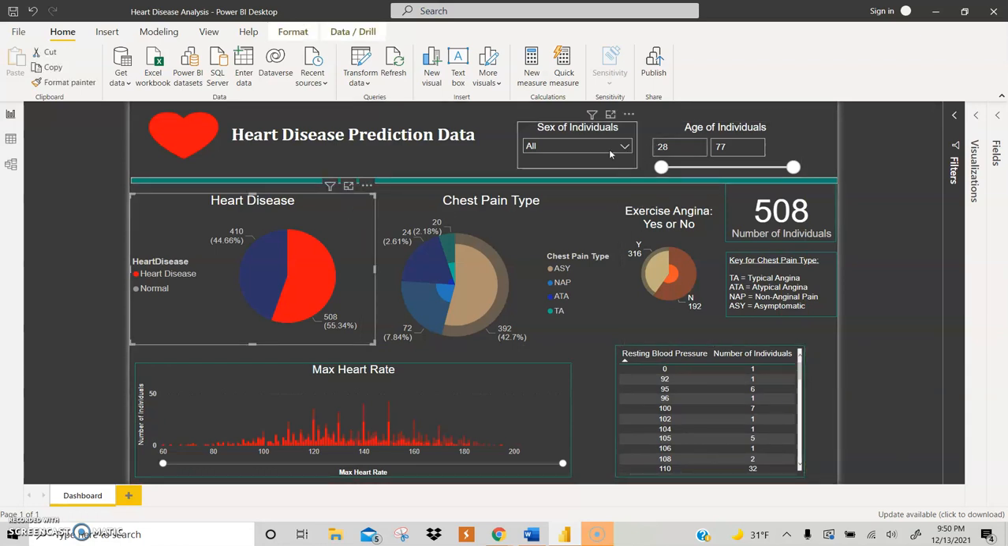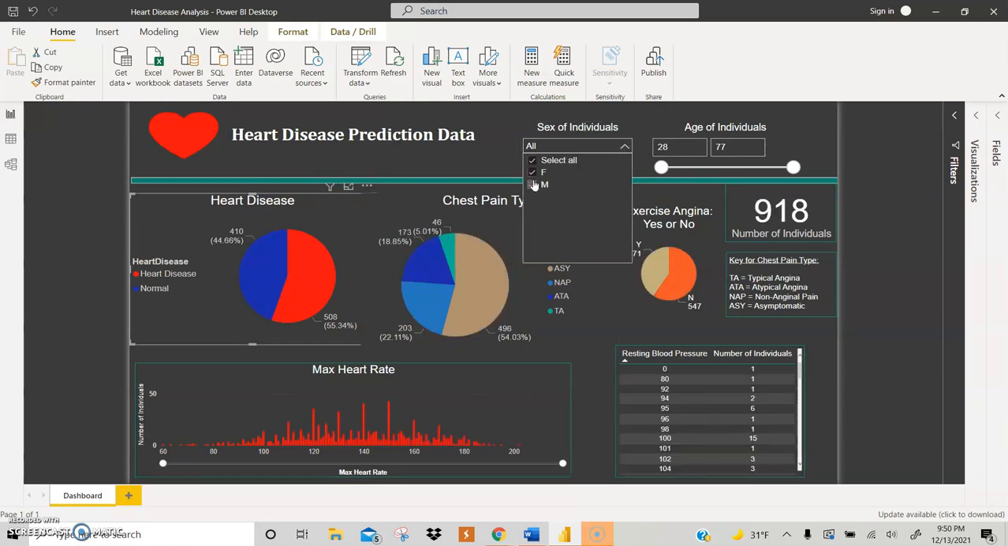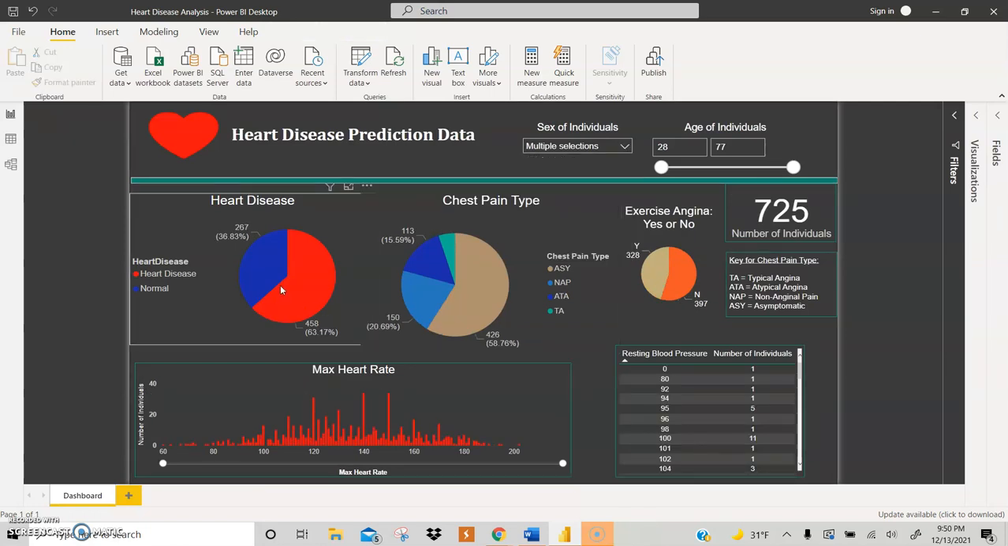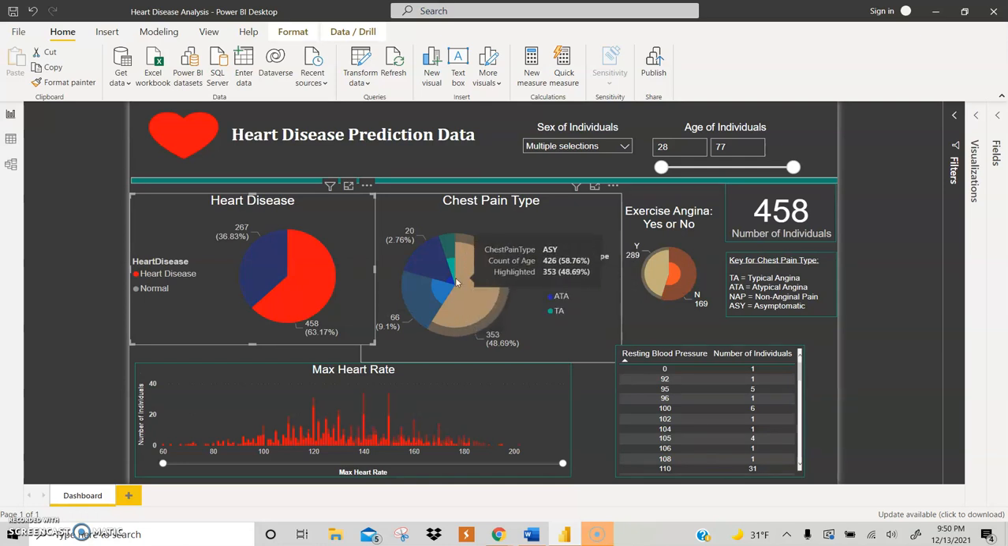But if you look at the males, a lot of the males did have heart disease. In fact, about 63% of them did. And out of those heart disease cases, a lot of those cases were asymptomatic. A little less than half the people did have the typical chest pain, but a lot of people had asymptomatic cases or had